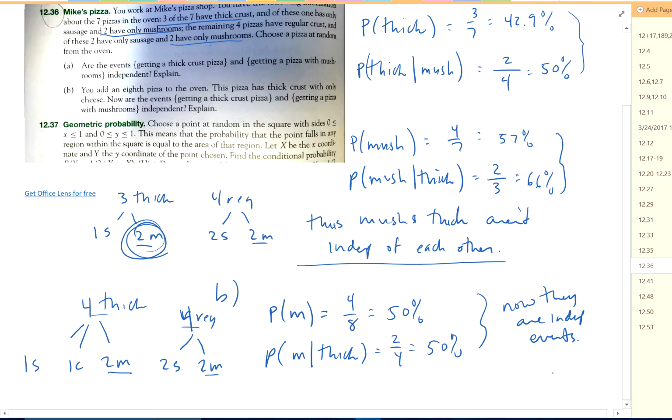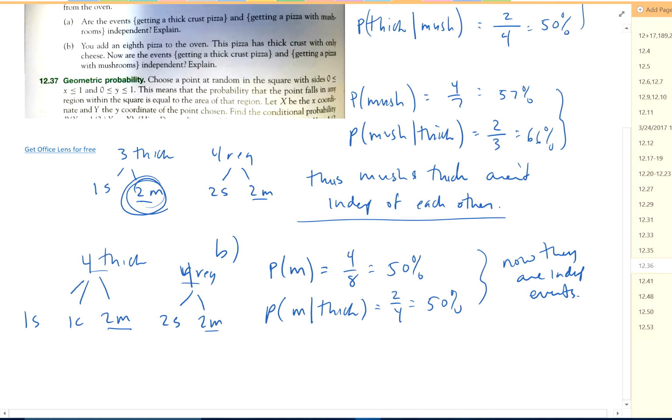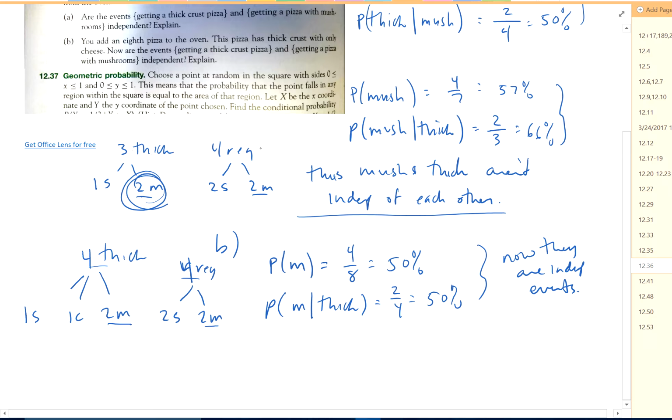So now the question is, why weren't they independent before? What was the difference? Of the regular pizzas, 2 of them were mushroom, and of the thick crust, 2/3 of them were mushroom. So you had a higher percent of mushroom pizzas in thick crust. So they're related differently with the thick crust and mushroom than they are with the regular and mushroom. In other words, if I pick a thick crust, I got a higher chance of getting a mushroom pizza than if I don't pick a thick crust. That makes sense? All right, there you go.